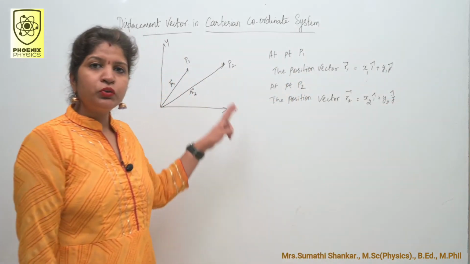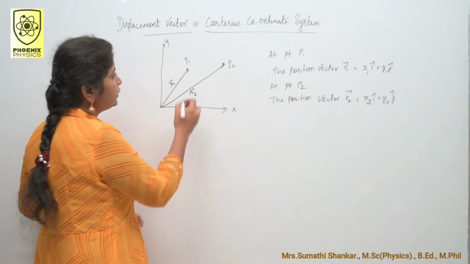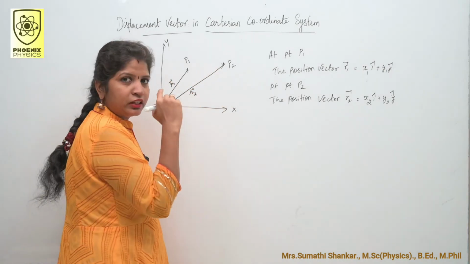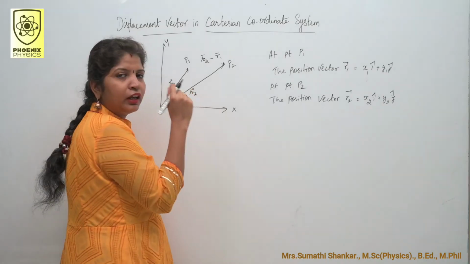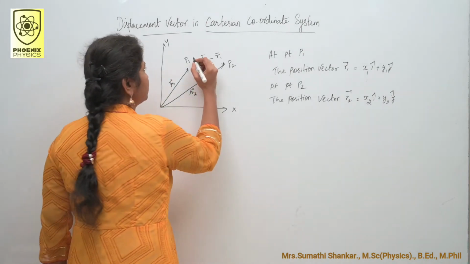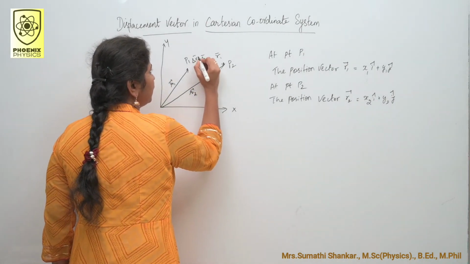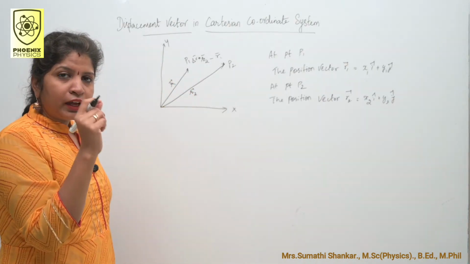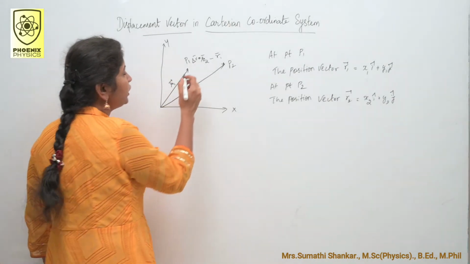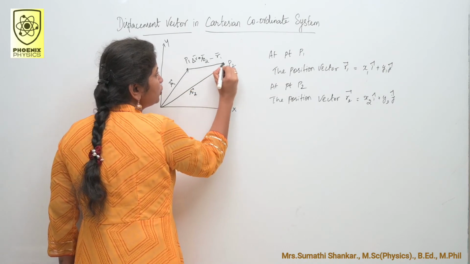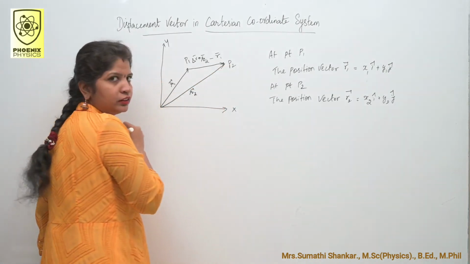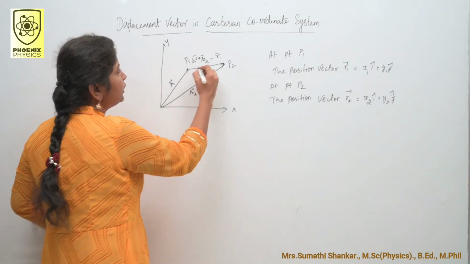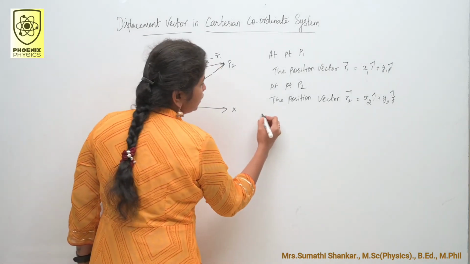Then what about displacement? Displacement is the difference between final and initial position of the object. This is delta R. Then what about the direction? The direction is always from the initial to final position like this. So this is my displacement vector.